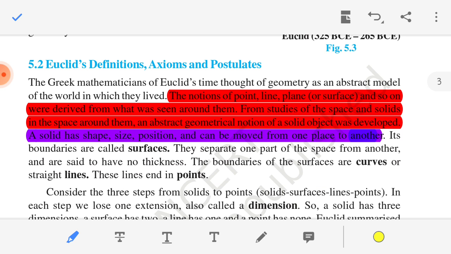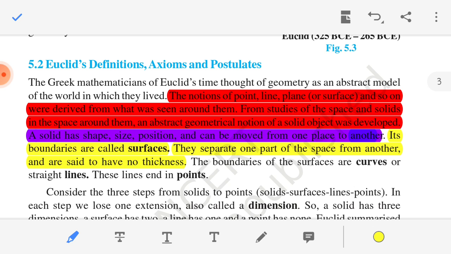Its boundaries are called surfaces. The boundaries of a solid are known as surfaces, and they separate one part of space from another. They are said to have no thickness.